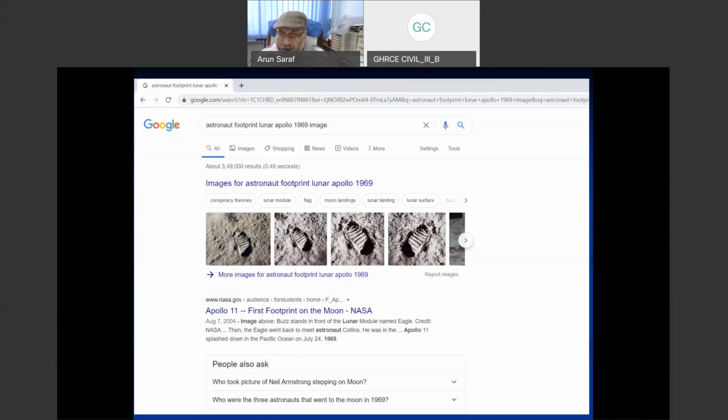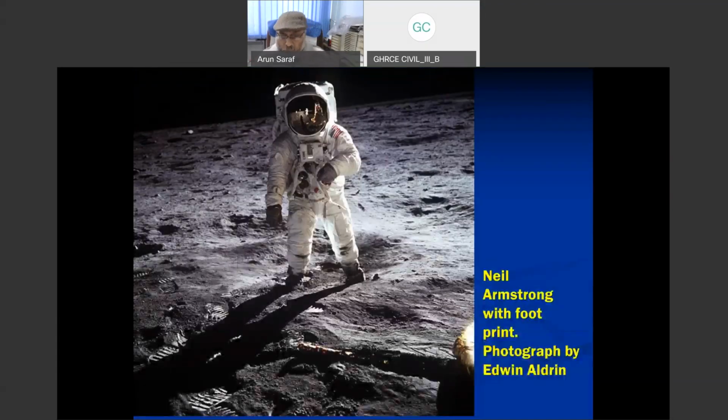So is something wrong with this, or did they take plaster of Paris and create a mold of that one? I don't think so. So there is something wrong with our perception about such photographs. Now, if you see more footprints on the moon surface, and Neil Armstrong is standing, you would notice that all are depressions. So why is that footprint, which is called the first footprint on the moon surface, raised ground?